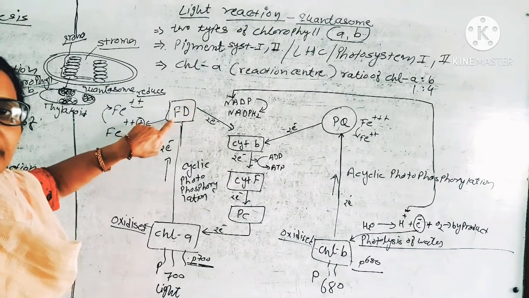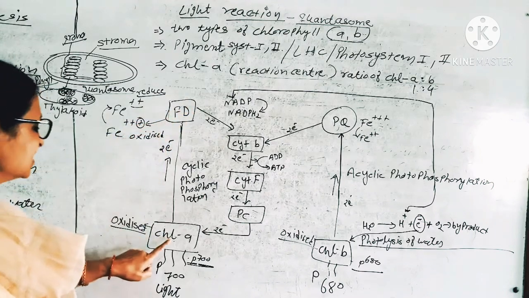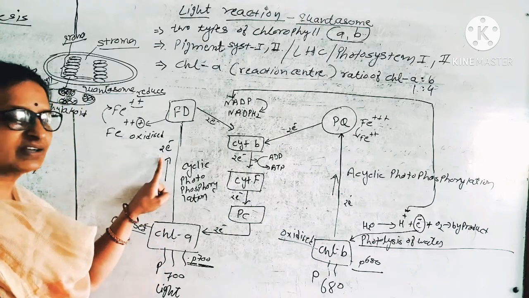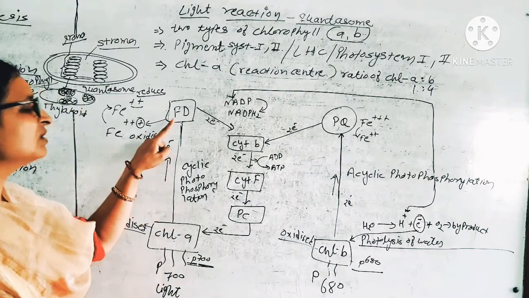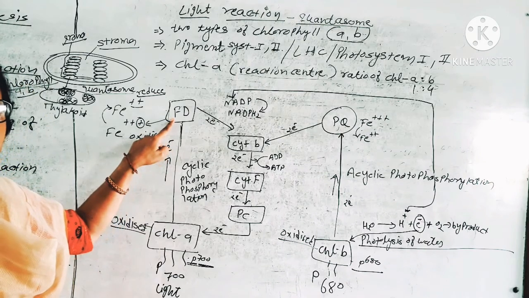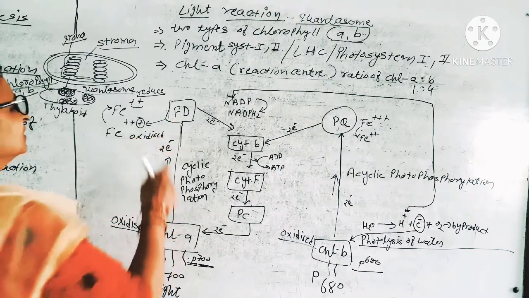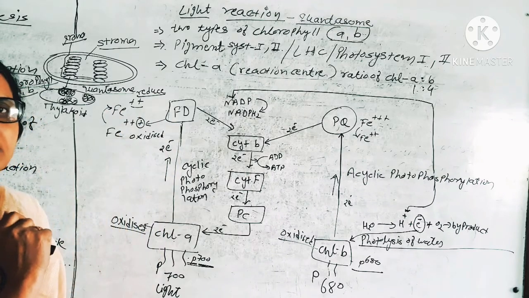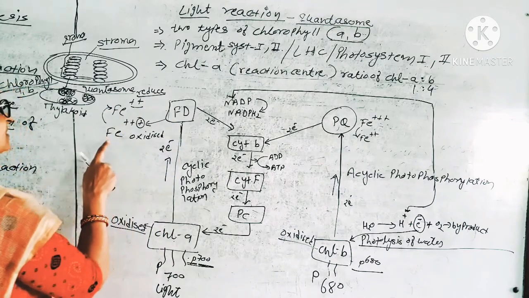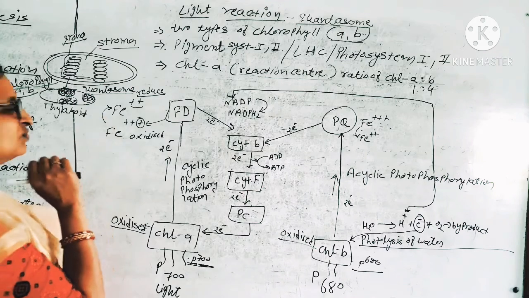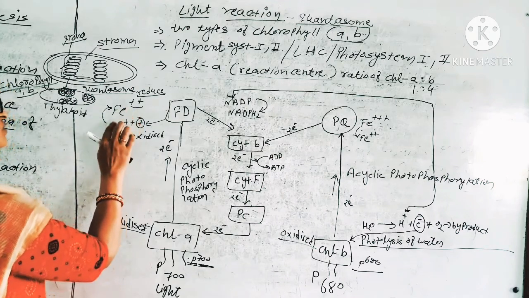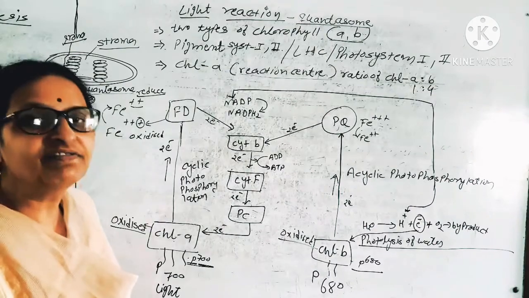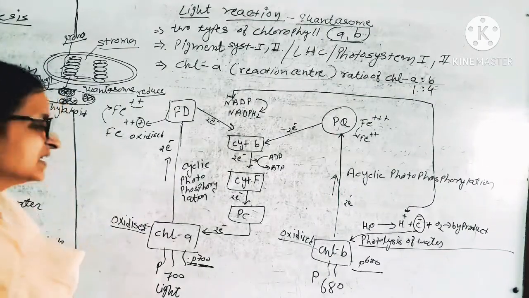FD means ferredoxin. So firstly, chlorophyll A absorbs sunlight, it releases an electron, and the electron moves to ferredoxin. Ferredoxin, here called pheophytin, is an iron containing compound. Here we have seen that iron is found in two forms, oxidized and reduced, ferric and ferrous.